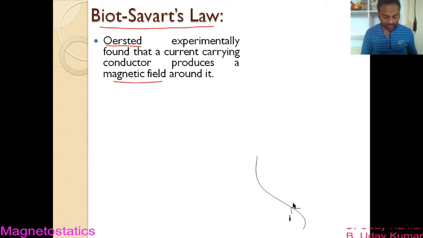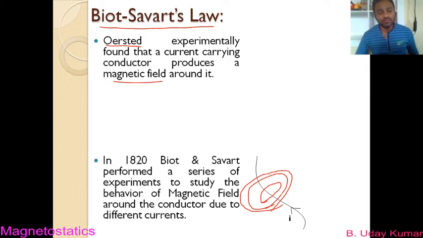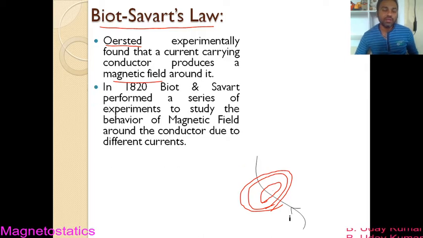If the current is flowing in the upward direction, the magnetic lines of force are produced like this. This is what Oersted found. In the year 1820, Biot and Savart performed a series of experiments to study the behavior of magnetic field around the conductor due to different currents. That a current carrying conductor produces magnetic field was found by Oersted.